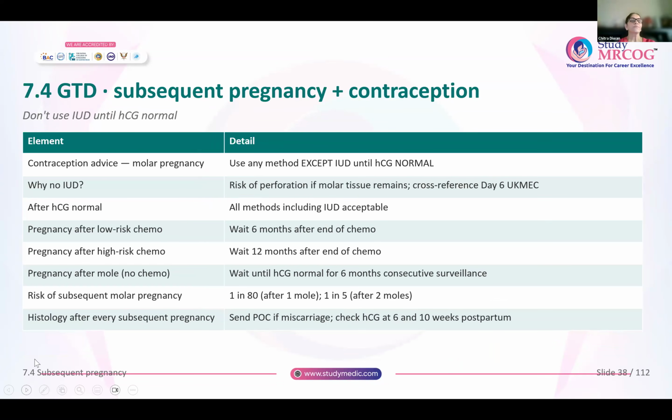Now coming to contraception, okay. The rule that you have to remember, all types of contraceptives are suitable. They are not contraindicated. But the only thing is intrauterine devices you will not use for these women till HCG comes down to normal. Okay. So it is not that hormones are contraindicated or anything, but because the uterus has become very soft, intrauterine devices you will not put until HCG comes down to normal. Okay. Why? Because there is a risk of perforation if the molar tissue remains. So no IUD. Once the beta HCG or the HCG becomes normal, all types of contraceptives are acceptable.